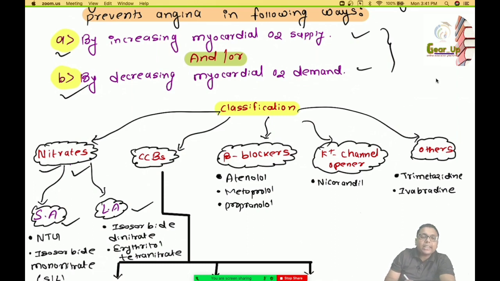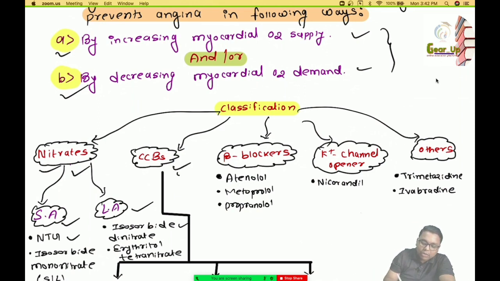Under short acting nitrates we have nitroglycerin, which is also known as glyceryl trinitrate. Another is isosorbide mononitrate. Under long acting again we have isosorbide dinitrate and erythrityl tetranitrate. These are the major drugs under nitrates that are used as anti-anginal drugs.